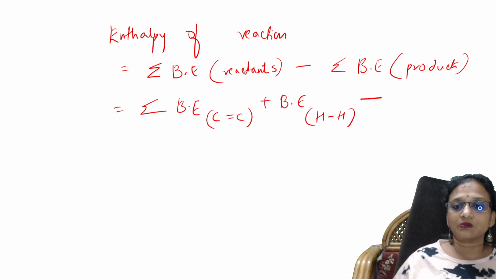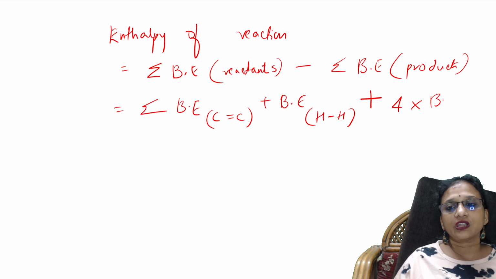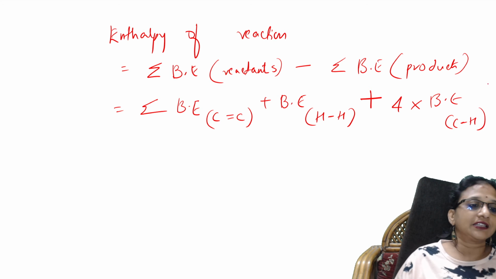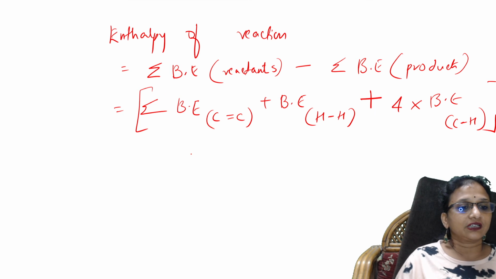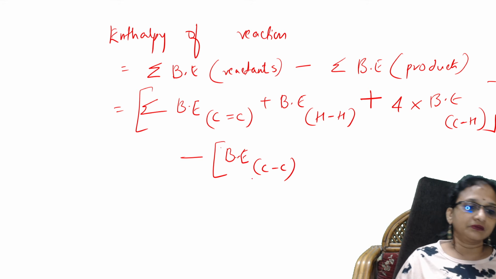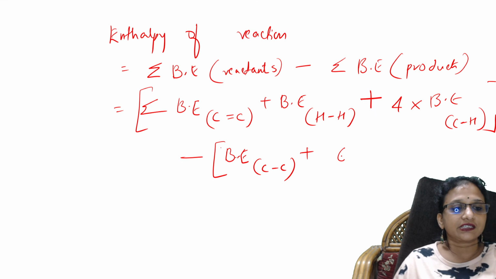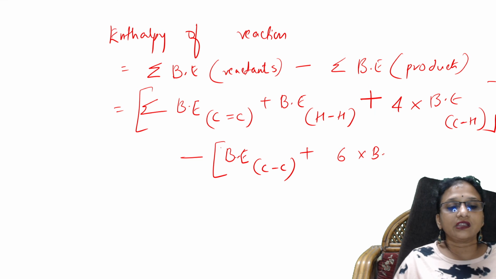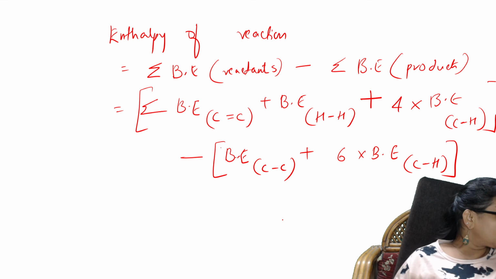So plus 4 into bond energy of carbon and hydrogen. And this is my reactant side. Subtracting bond energy of carbon and carbon plus 6 into bond energy of carbon and hydrogen. Done. This is what I wrote.